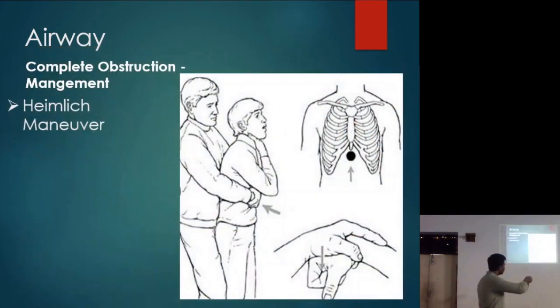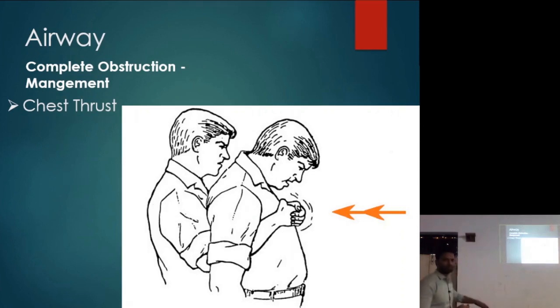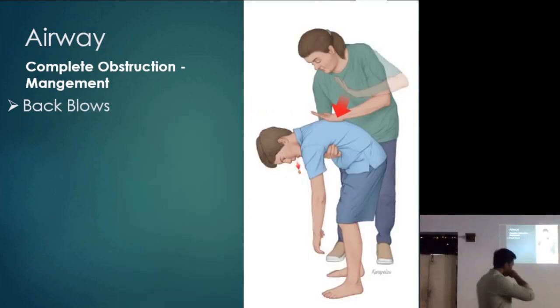This is the same thing as I told you. Okay, so suppose if you can't do Heimlich's maneuver, you can just use chest thrust. Just we keep the hand at the side, जहाँ पे मैंने बताया CPR देते हैं, at the sternum, right? We keep your hands there and we apply the pressure just backward. Here the target, again the same thing, we are increasing the pressure in the sternum so that we compress the lungs and the air is expelled out by force. Okay. In kids, we can ask the child patient to bend forward and we apply back blows.